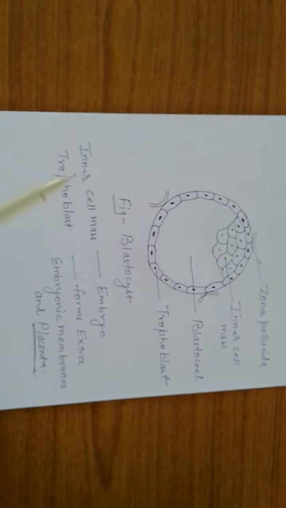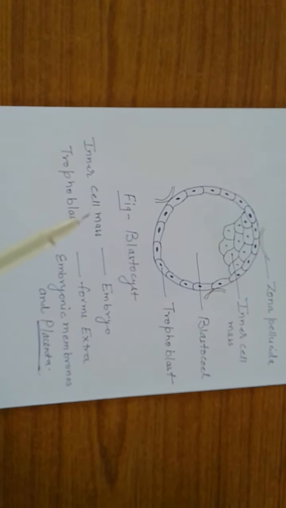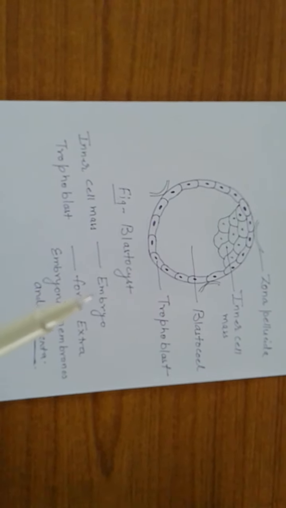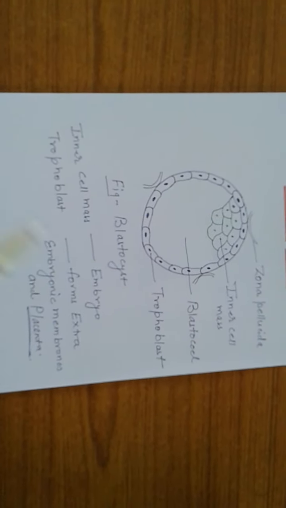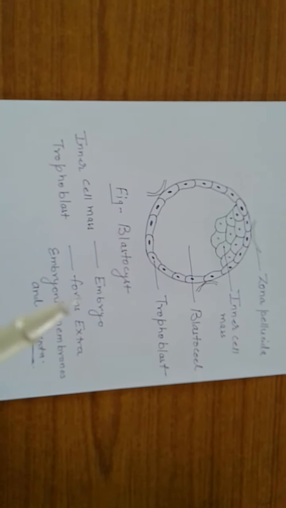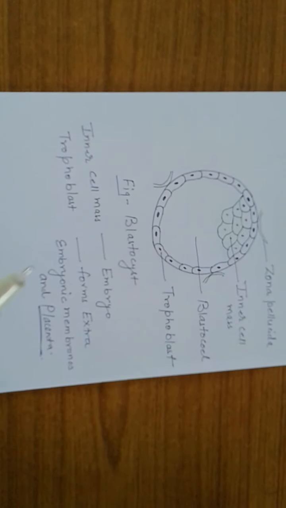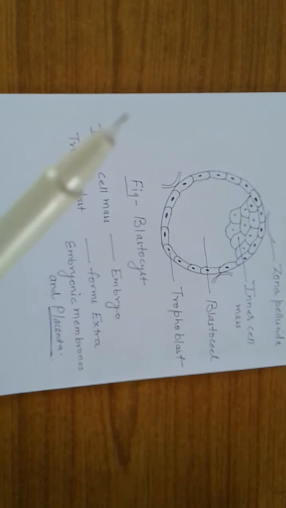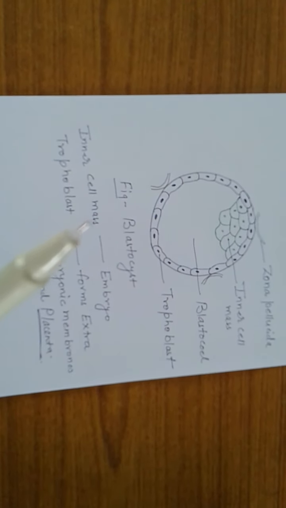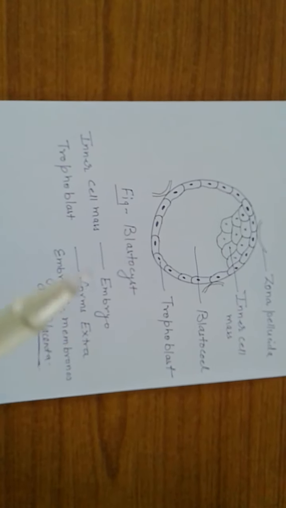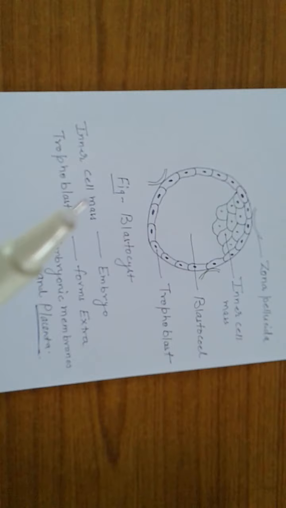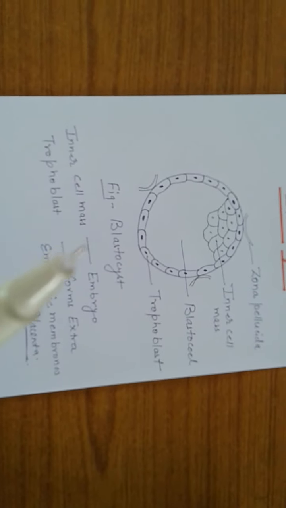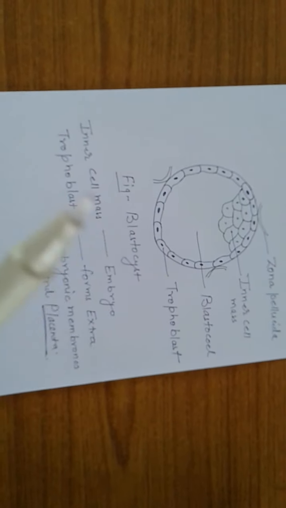Okay, this is the inner cell mass, and this inner cell mass after mitotic divisions forms the embryo. And here you see the trophoblast layer forms the extra-embryonic membrane and placenta. A very important question asked for 1 mark: the inner cell mass is responsible for the development of the embryo, which means the inner cell mass has totipotent cells, and these cells are responsible for the formation of every type of cells and organs.